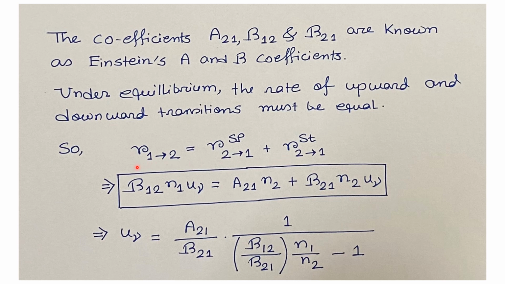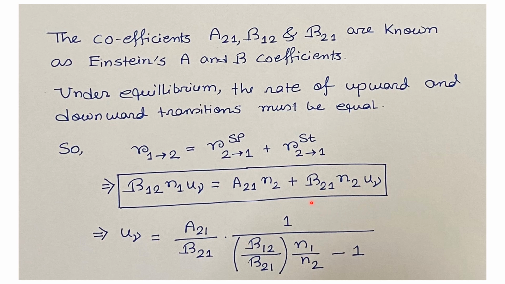So we put these R from 1 to 2 and R from 2 to 1 for the spontaneous and stimulated transitions, which we have already obtained in the previous slides. After that, we will get B12 times N1 times U nu equals A21 N2 plus B21 N2 times U nu.